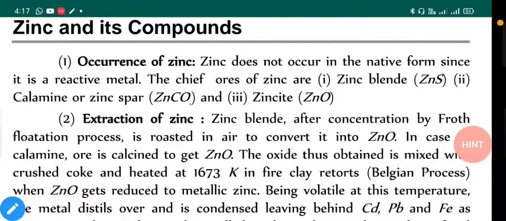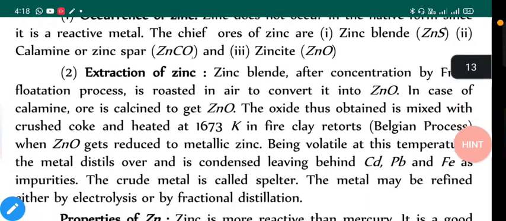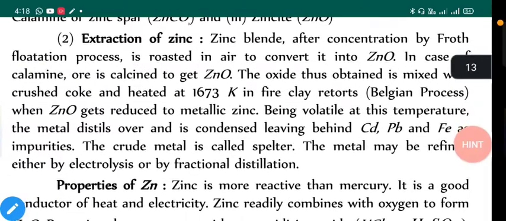Now, occurrence. Zinc does not occur in native form, that means its normal metallic form, because it is one of the very reactive metals. The chief ores of zinc are zinc blende, that means sulfide, calamine or zinc spar, and zincite. In the extraction process, zinc blende, after concentration by the froth flotation method, because it is a sulfide ore, so usually sulfide ores are concentrated using the froth flotation method.